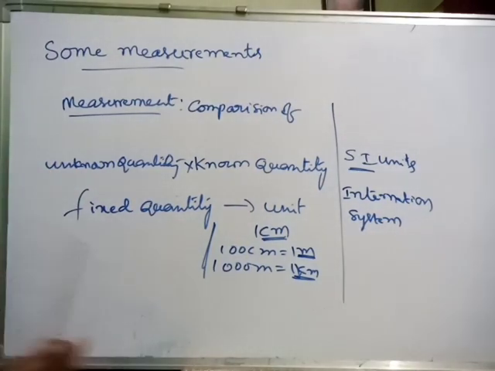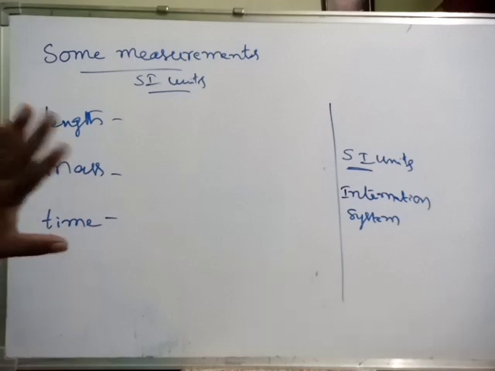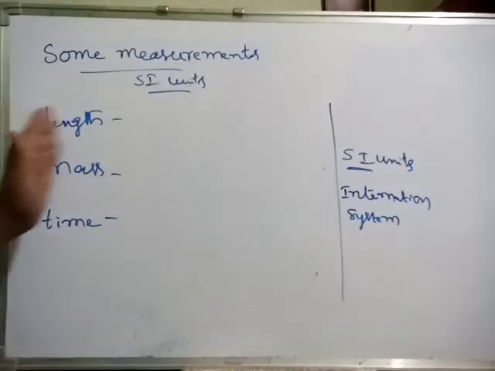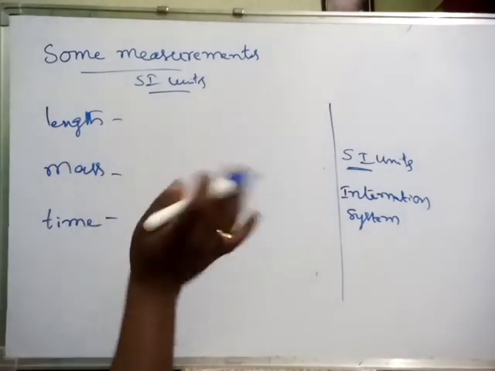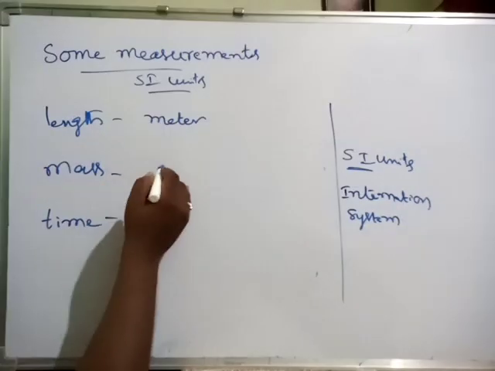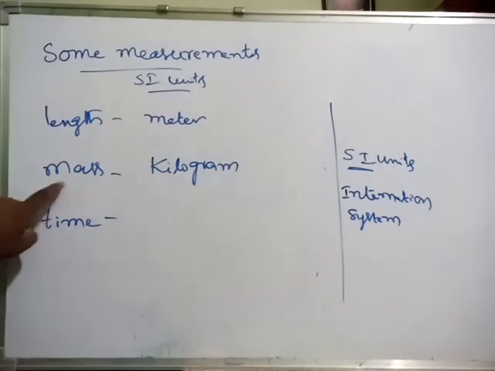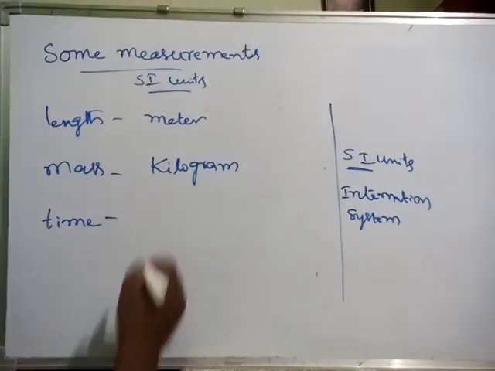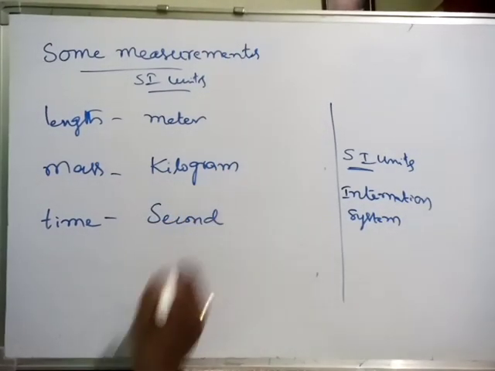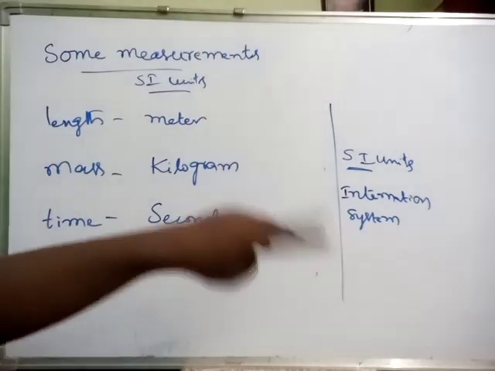So these SI units are actually of different categories. Mainly length, mass, time. These are what we call fundamental quantities for their SI units. Length, it is like distance, no? So the SI unit is meter. Mass: the SI unit of mass is kilogram. Time: the SI unit of time is second. So in this way we can discuss SI units which we follow the entire world.